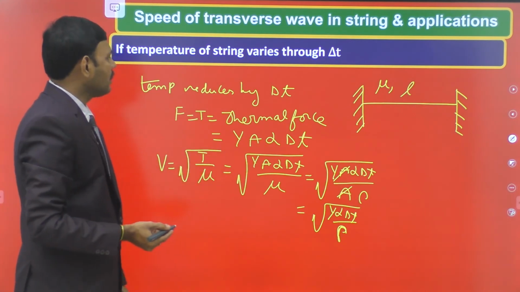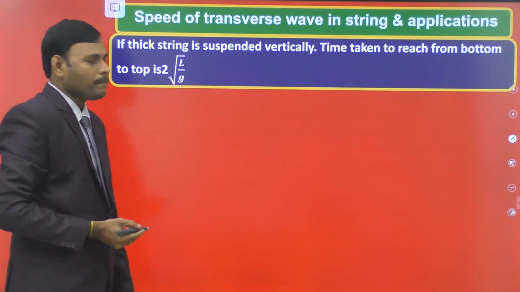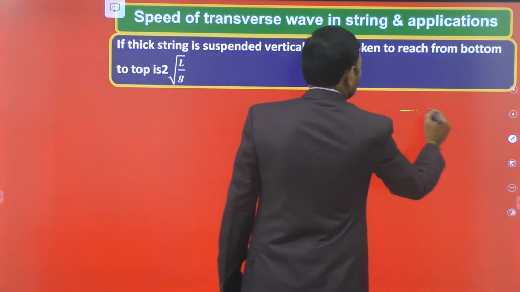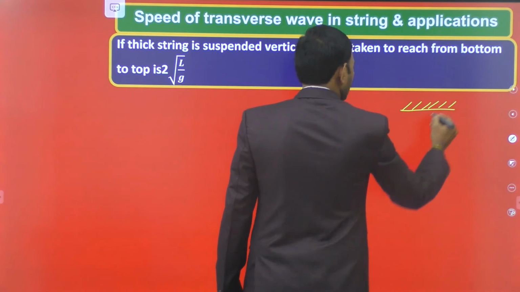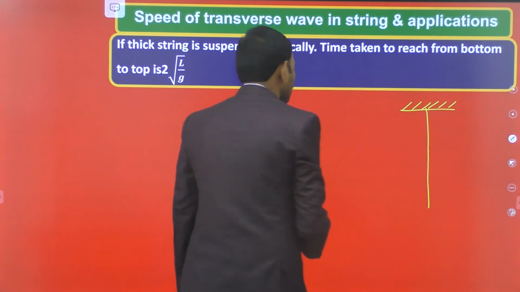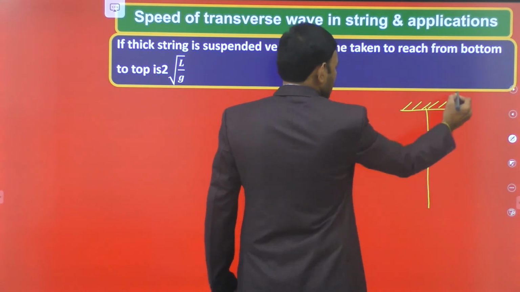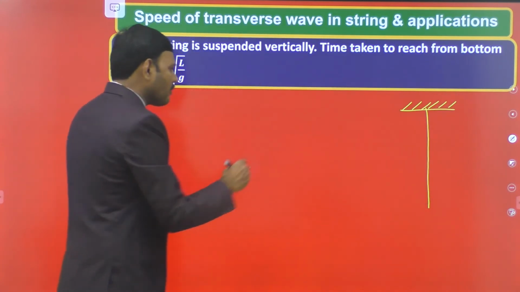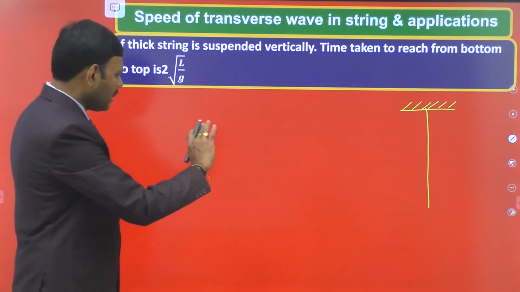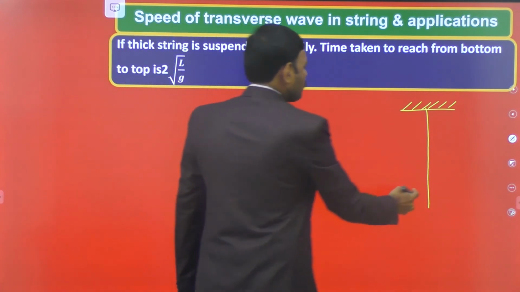So let us move on to another very important application. If a thick string is suspended vertically, then the time taken to reach from bottom to the top. This is a very good concept in JEE Main. Many times questions were given in JEE Main and Advanced examinations belonging to this concept. Let this be a wire suspended from a rigid support. Here tension is developed in the wire due to its own weight. There are no other weights suspended to the string. Then the time taken to reach from bottom to the top.